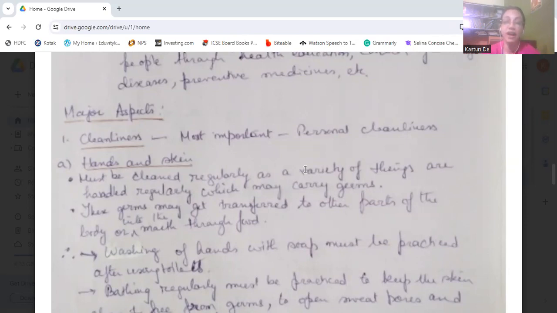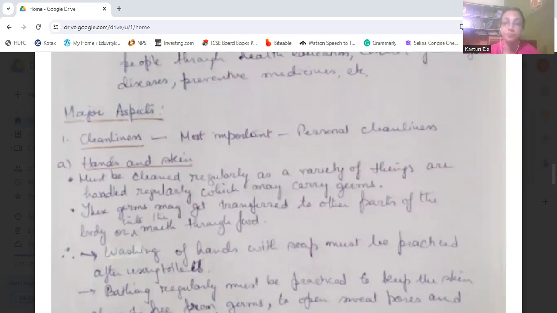Now, first is hand and skin. How to clean the hands and the skin. They must be cleaned regularly, as a variety of things are handled regularly which may carry germs. So that should be cleaned very often. These germs may get transferred to other parts of the body or into the mouth through the food. If we don't wash our hands and eat the food just like that, or after coming home from outside we just start eating with the same hand, then that can cause infections to our body also.